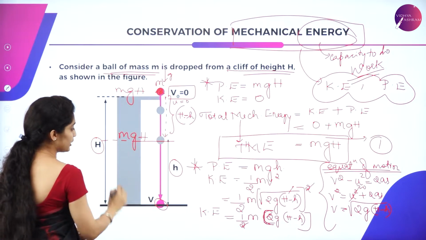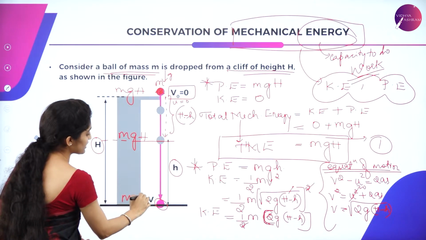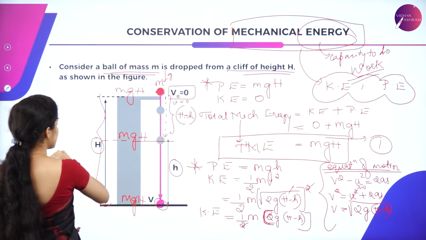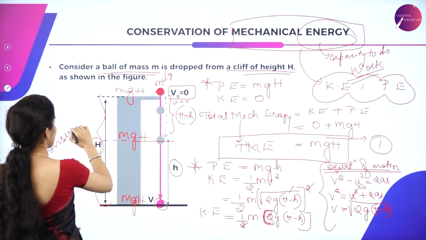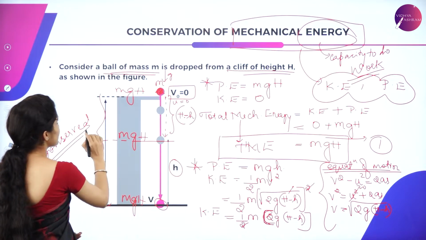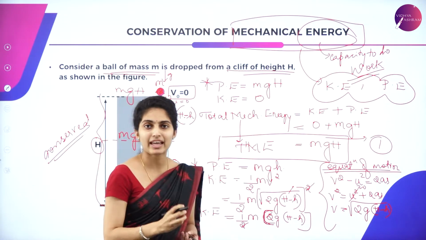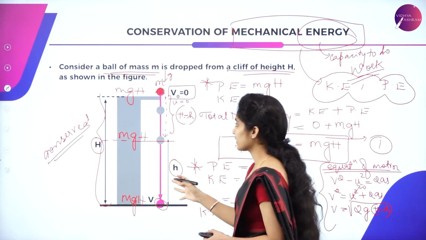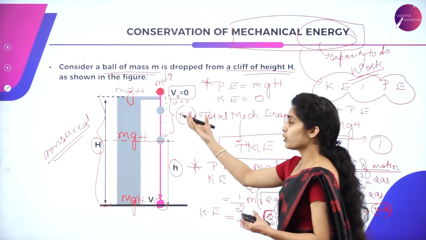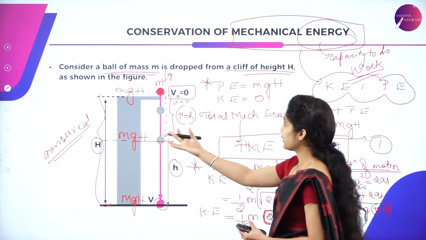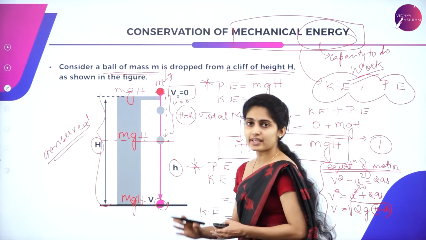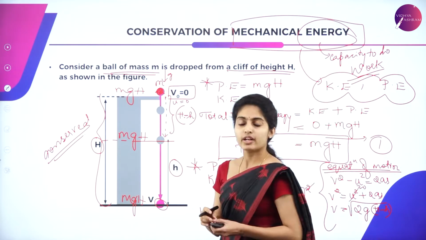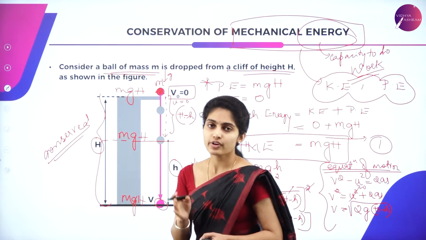Again at the lower level also it's the same. So the system is said to be conserved. Okay, so it is nothing but conservation of mechanical energy. So this is all about the conservation of mechanical energy. I have opted for a ball of mass m, which is made to fall from a cliff to the base, and I have got the expression where I am proving the conservation of energy.